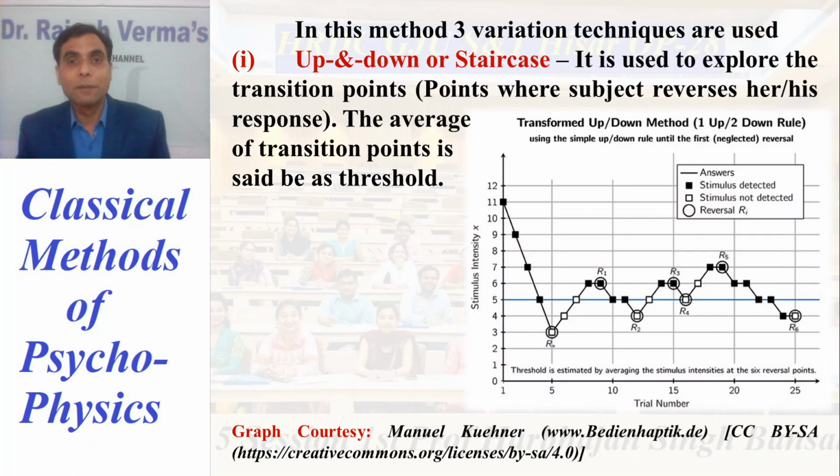When there is a point where the individual says no, then no, then no. So from yes to no, that is the transition point, because here the individual, testee or subject reverses his or her response. Getting my point? So the average of the transition points is known as the threshold. You have to calculate all the transition points as shown in the graphical representation here, and find out the average. That average will be taken as the threshold of the stimulus.